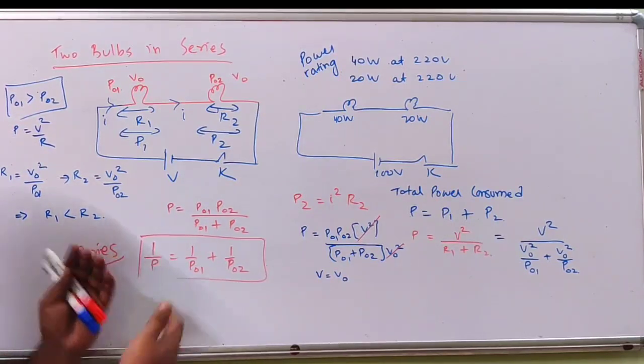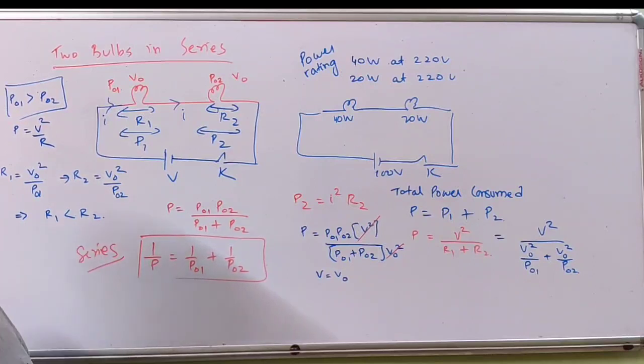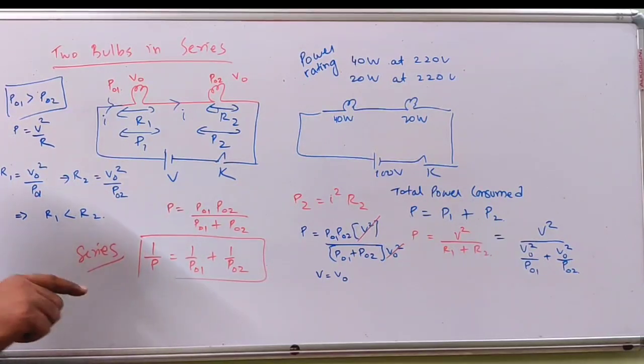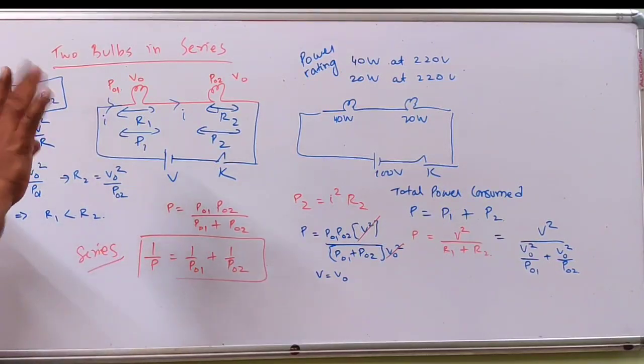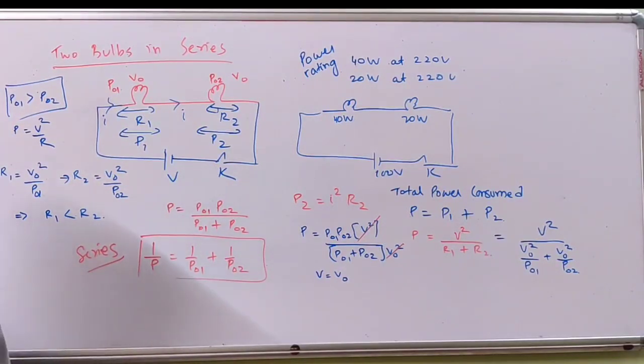Okay, this is just the reverse of the resistance formula. The formula for resistance in series is the formula for power in series. The formula for capacitors in series was also like this. Okay, so I hope this concept is clear. So next we'll see two bulbs in parallel.